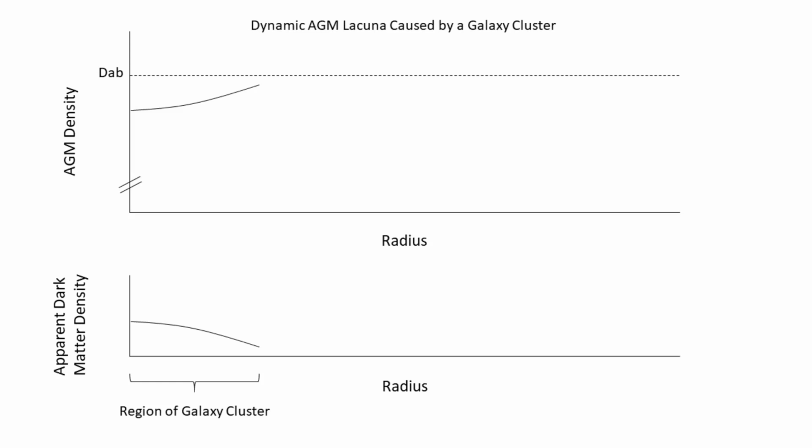But that shape of anti-gravity matter density profile can't be the whole story. An anti-gravity matter particle that's way over on the right, a long way away from the cluster, wouldn't be affected by the high temperature and would feel an attraction to the AGM lacuna, and it would want to move to the left. What actually happens is this.